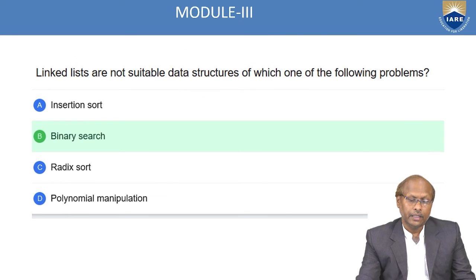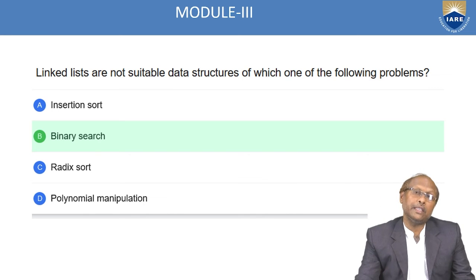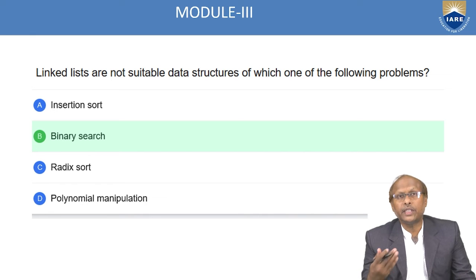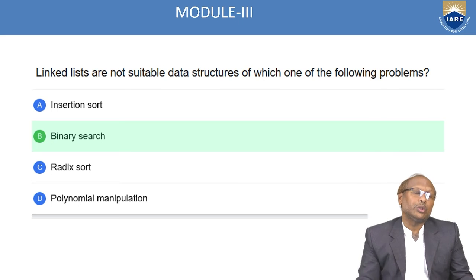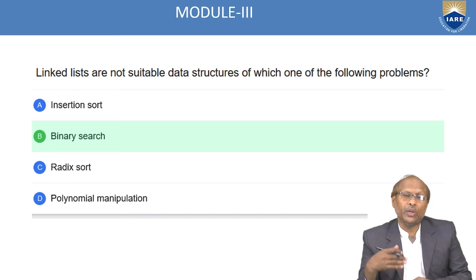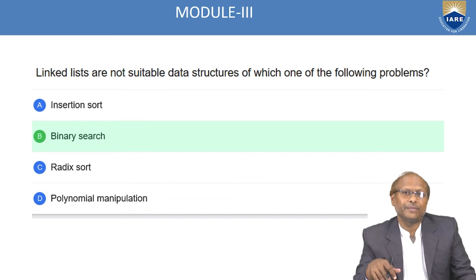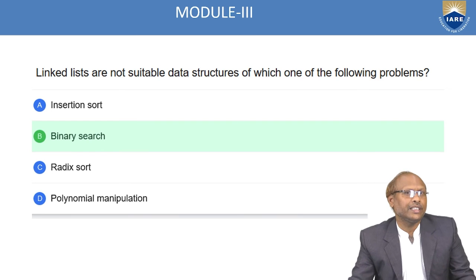Next question. Linked lists are not suitable data structure for which one of the following problems? That means in which type of application can you not use the linked list at all? Because in the case of linked list, you have to go in a sequential order. If you are going randomly to somewhere where you cannot reach, in that case you cannot use the linked list concept.